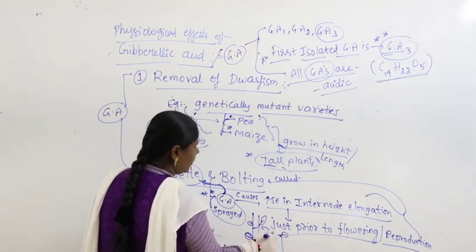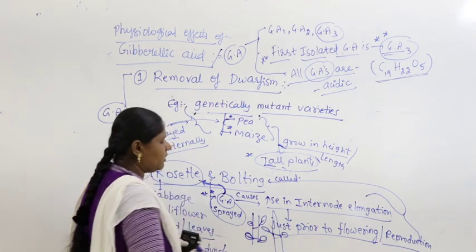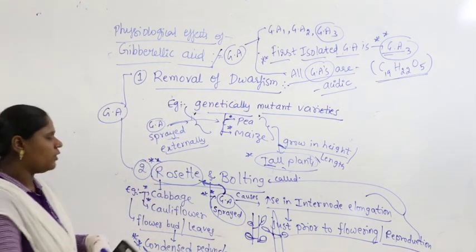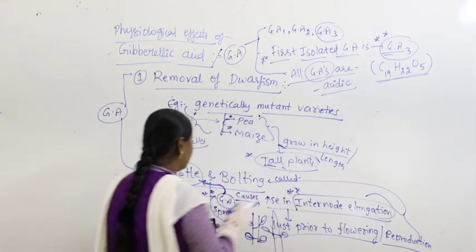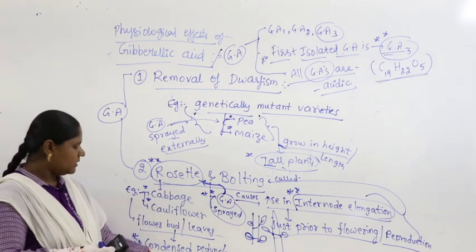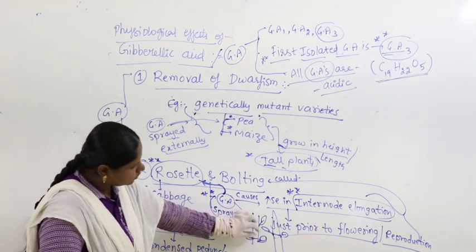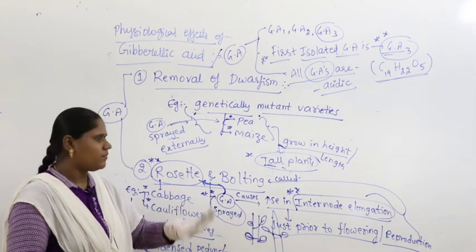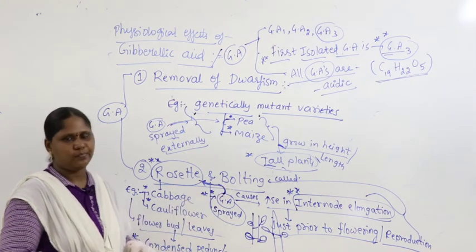The internode space will increase. Who is responsible for internode elongation? Gibberellic acid. The condensed peduncle of the rosette arrangement gets elongated, and it spreads out with the leaves and flowers. That is what is called bolting.